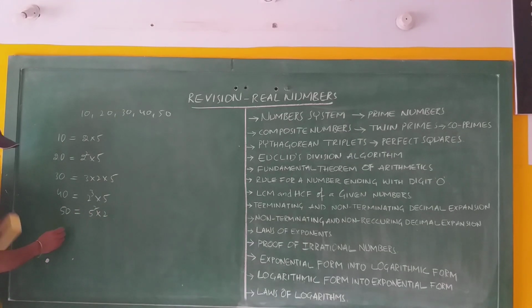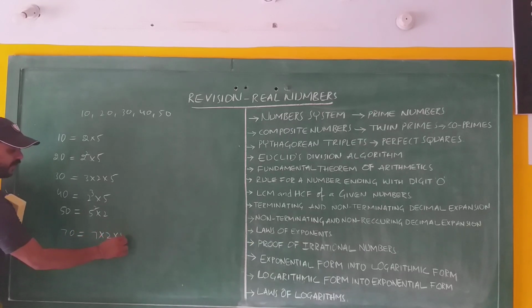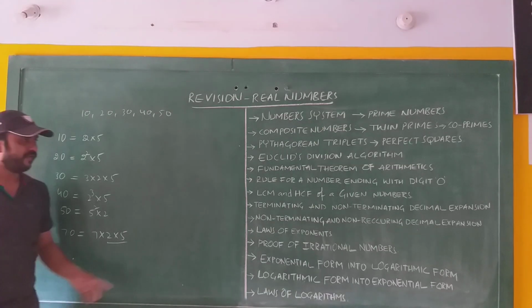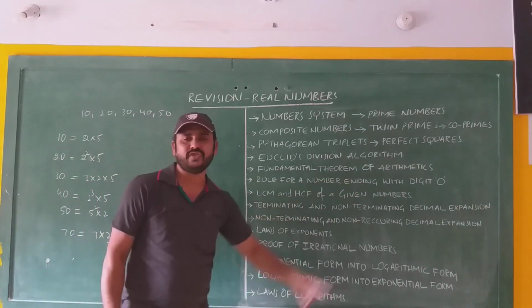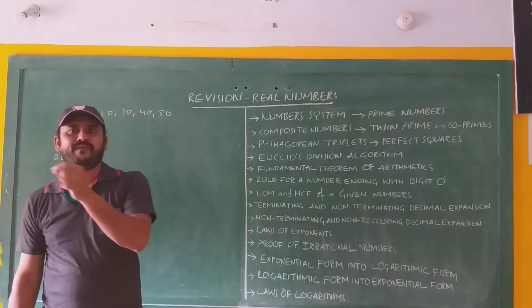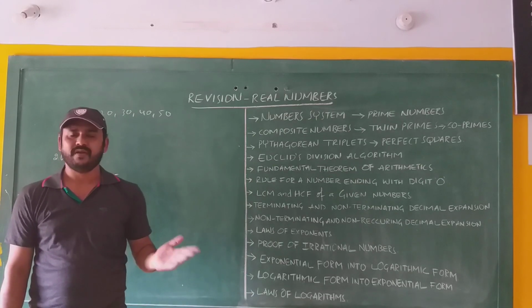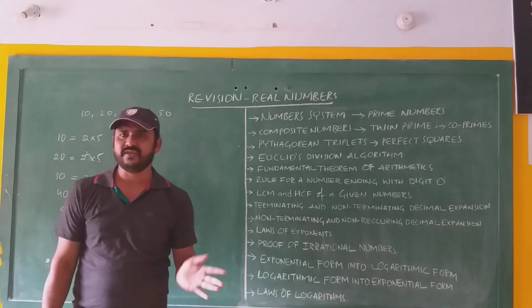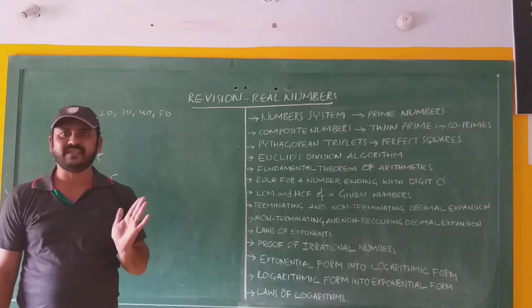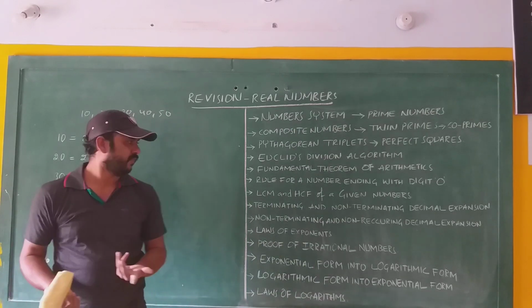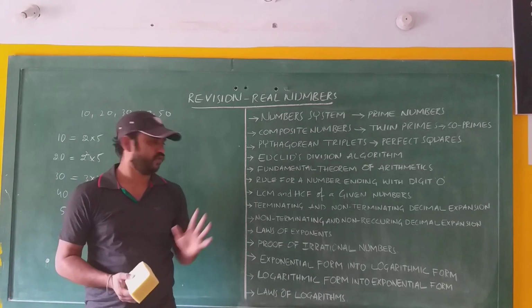Let us take some other example, like 70. 70 can be written as 7 into 2 into 5. 2 5s are 10, 10 into 7, 70. Therefore it has also got 2 and 5. That means, very simple, if any number ends with the digit 0, it should have 2 and 5 as prime factors. Suppose it has only 2 as a prime factor and there is no 5, then the number cannot end with the digit 0. Suppose a number has 5 as a prime factor but there is no 2, this number also cannot end with the digit 0. Okay, this is very important for a 1 mark question.